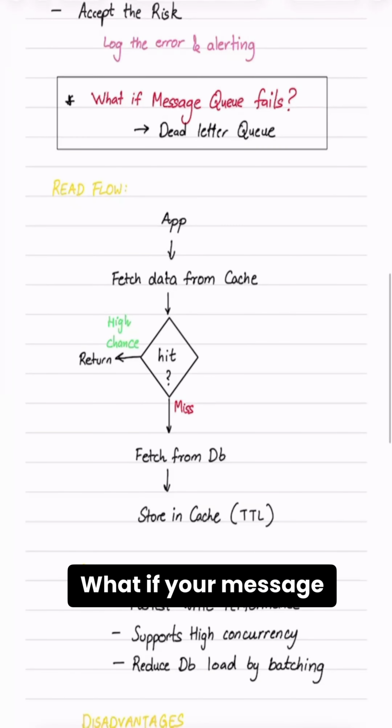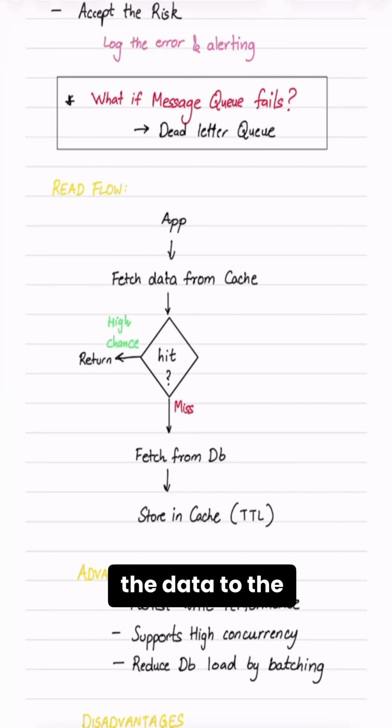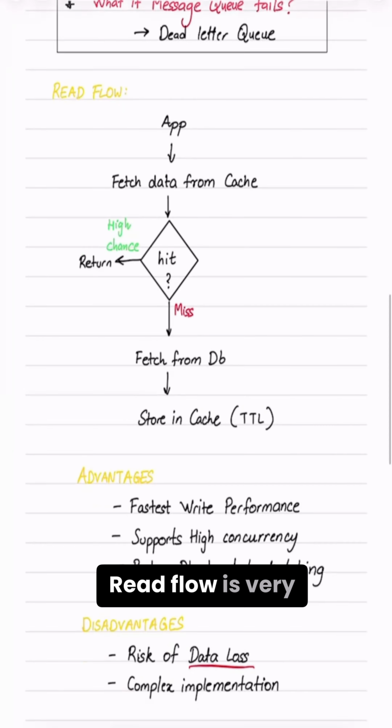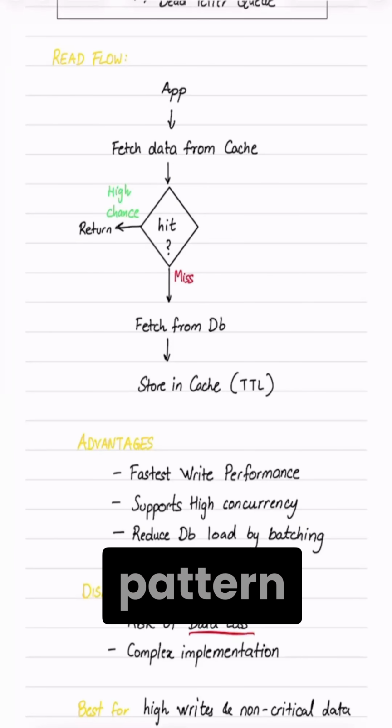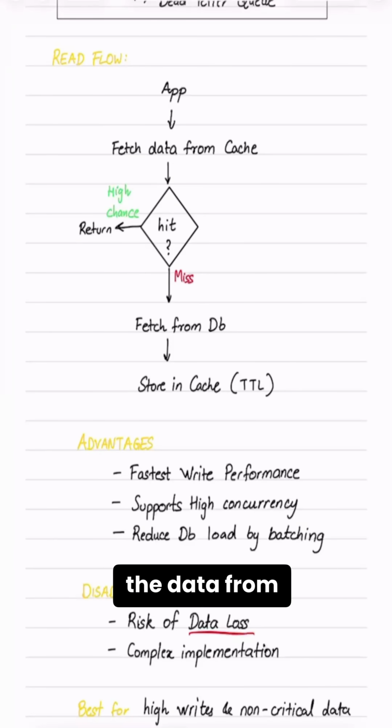What if your message queue itself fails while sending the data to the database? You try to capture those using a dead letter queue. The read flow is very simple and similar to the cache aside pattern, where you get the data from the cache. If it is not present, you fetch it from the DB and store it into the cache.